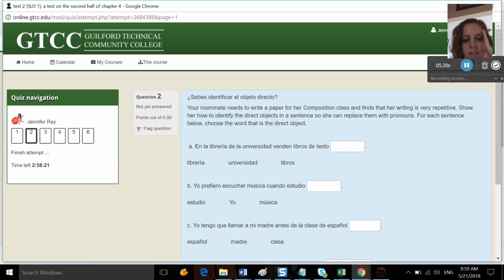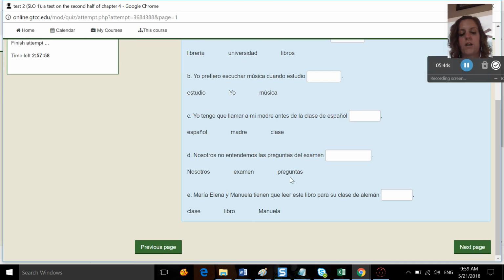Okay, here, "sabes identificar el objeto directo." Your roommate needs to write a paper for her composition class and finds that her writing is very repetitive. Show her how to identify the direct objects in a sentence so she can replace them with pronouns. So all you're doing is you've got a sentence here and you're deciding which of the nouns is the direct object, and so you're given choices and you write it right here what the direct object would be.